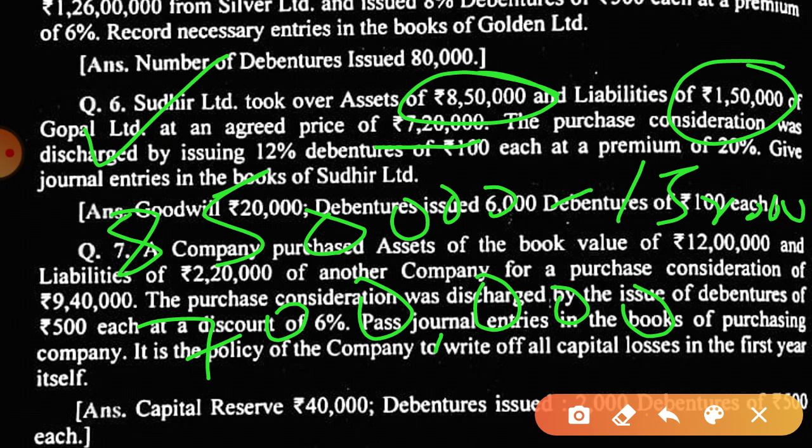Why are they paying? Remember what point I have told. When the business is purchased and extra amount is paid, what is the difference called? Yes, correct. Goodwill. That means he's paying 20,000 for goodwill.